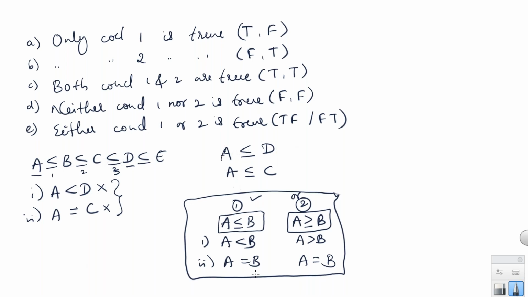You got the difference, right? So instead of C, if this is D, then we could go for option E, either one or two.